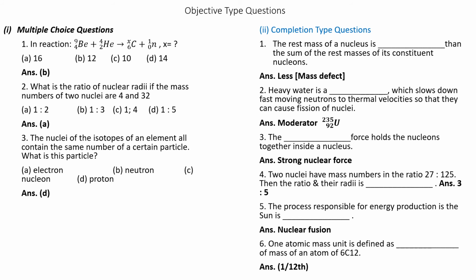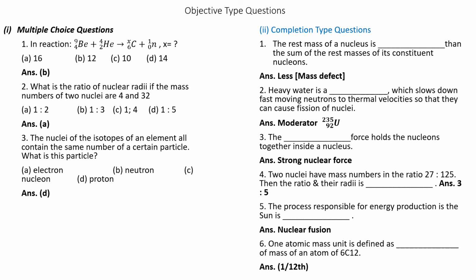Now we will take up objective type of questions. Here a question will be asked and 4 solutions will be given. You have to choose among the 4 solutions the correct one. So let us start. Number 1. Multiple choice questions.